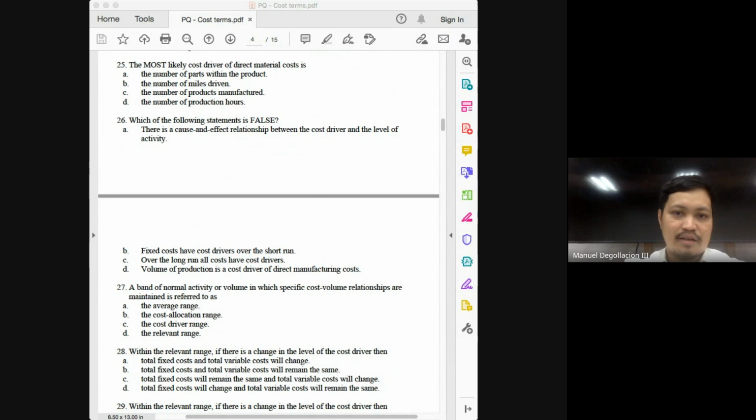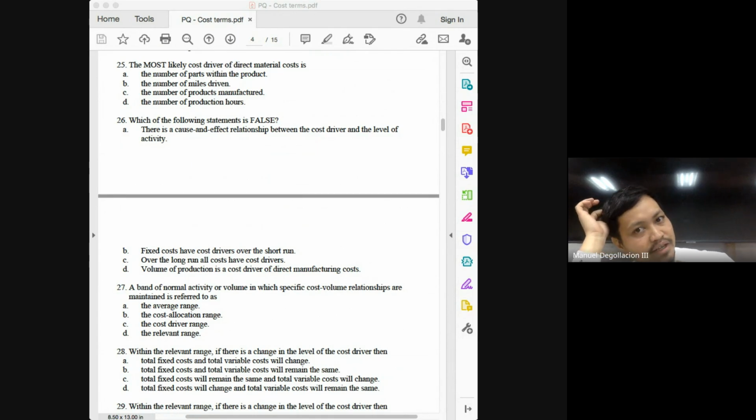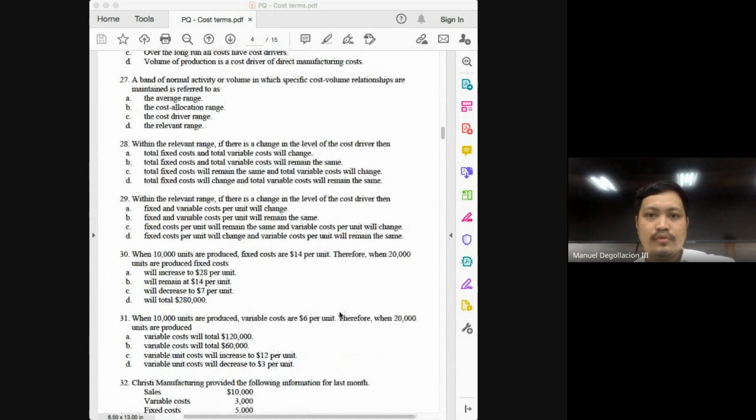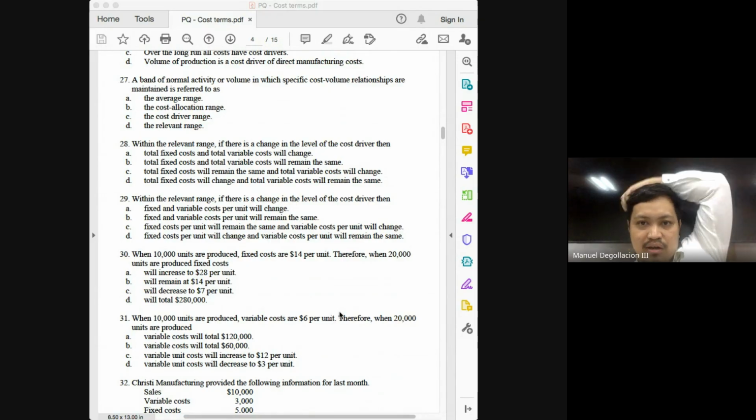27, a band of normal activity or volume in which specific cost volume relations... I've just mentioned the answer. The answer here would be relevant range. So the technical definition of relevant range is the band of normal activity or volume in which specific cost volume relationships are maintained.